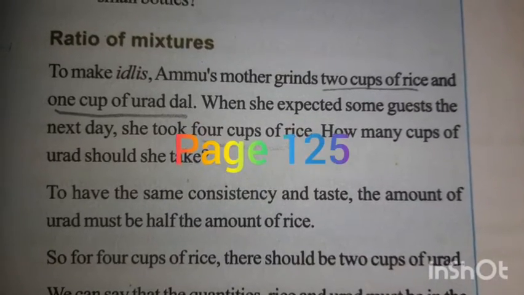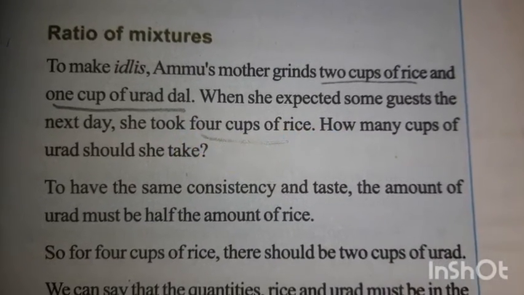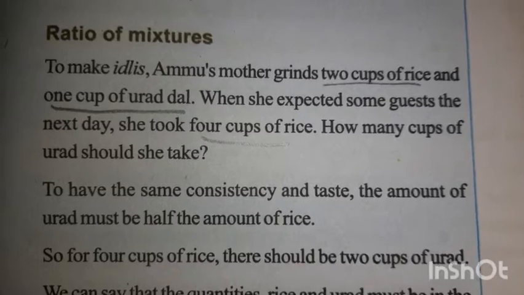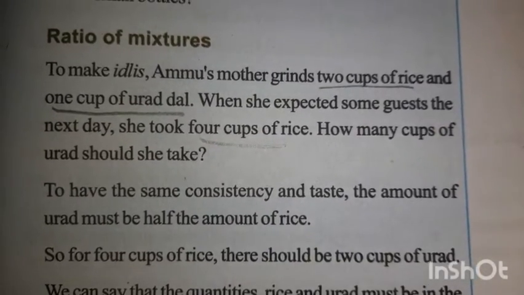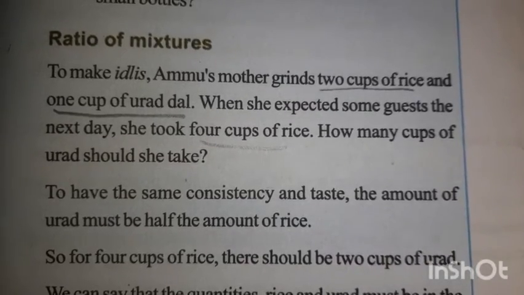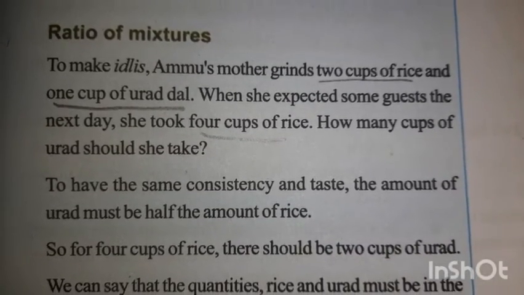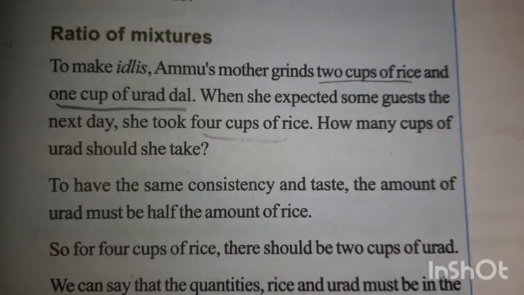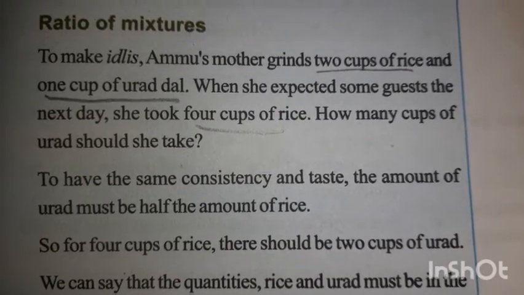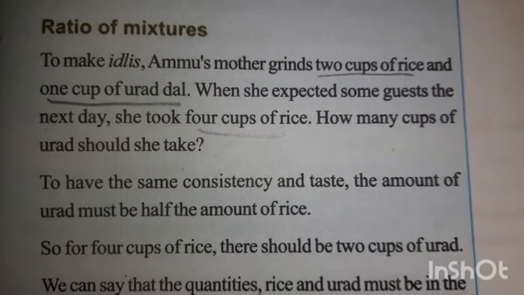To make idlis, Ammu's mother grinds 2 cups of rice and 1 cup of urad dal. That is the normal ratio. Then when she expected some guests the next day, so we have to increase the amount.